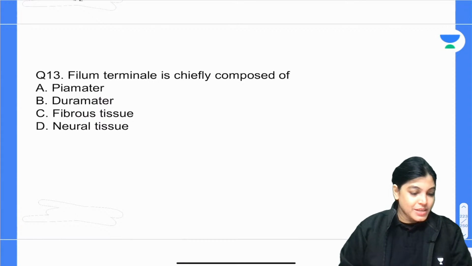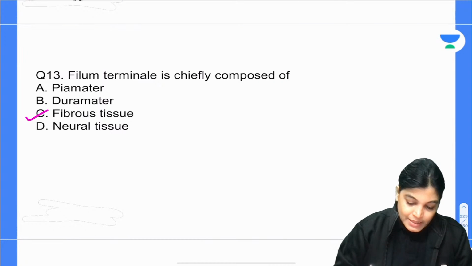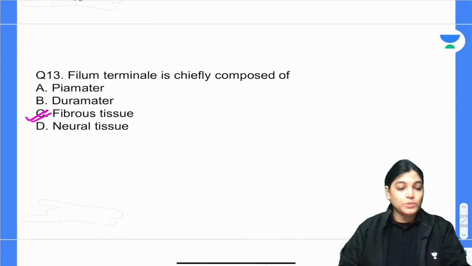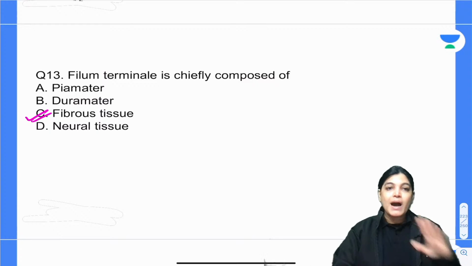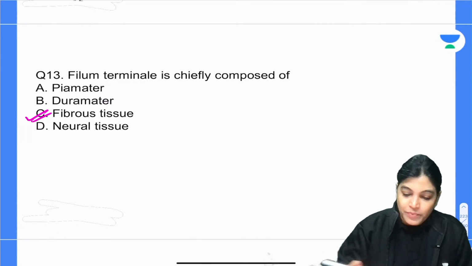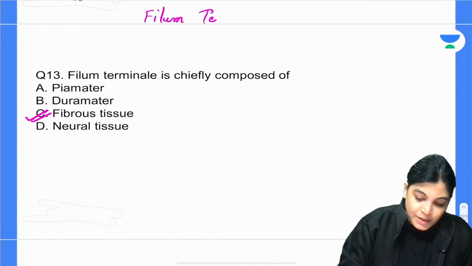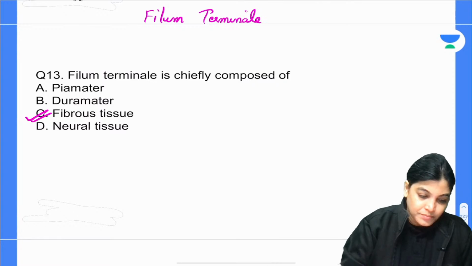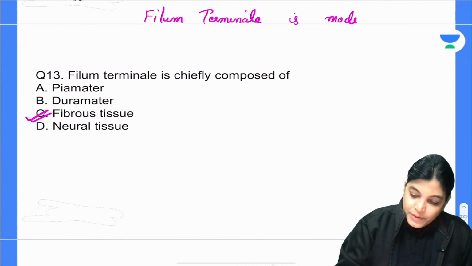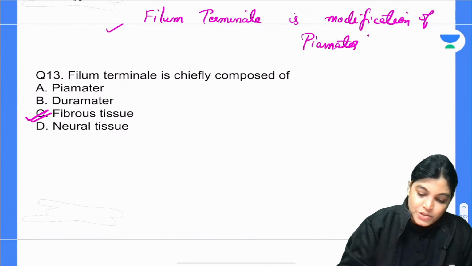Okay, Shri Rangraj has joined. Okay, Shri, pia mater. So, the correct answer is fibrous tissue, and I will tell you why. Yes, you are partially correct. Actually, filum terminale is a modification of pia mater, so you are partially correct.